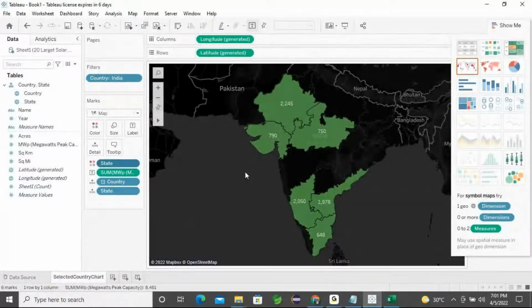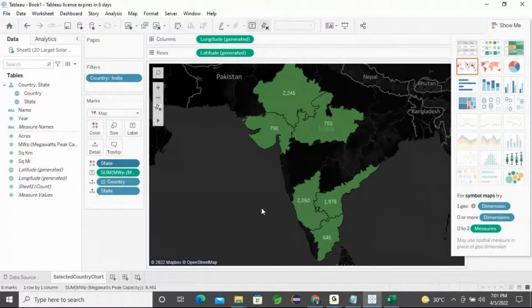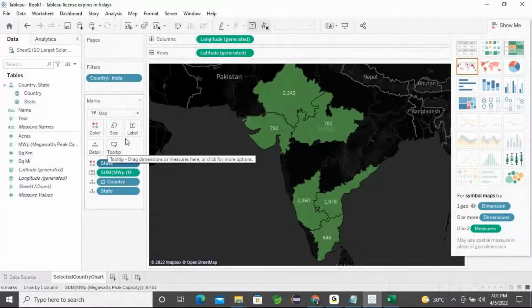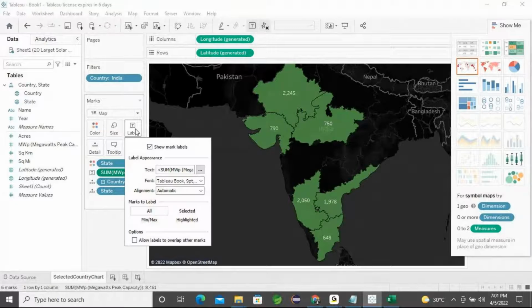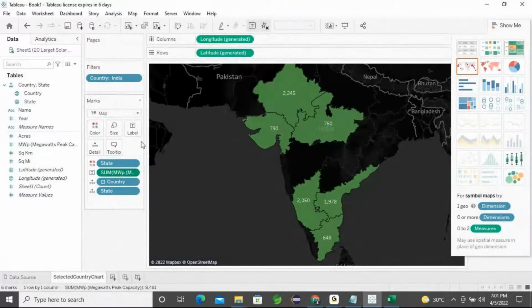And then, if you want, you can make it a little more. From the state here, the values are there, right? I'll just select it and then click on this label. Make it a little bold.